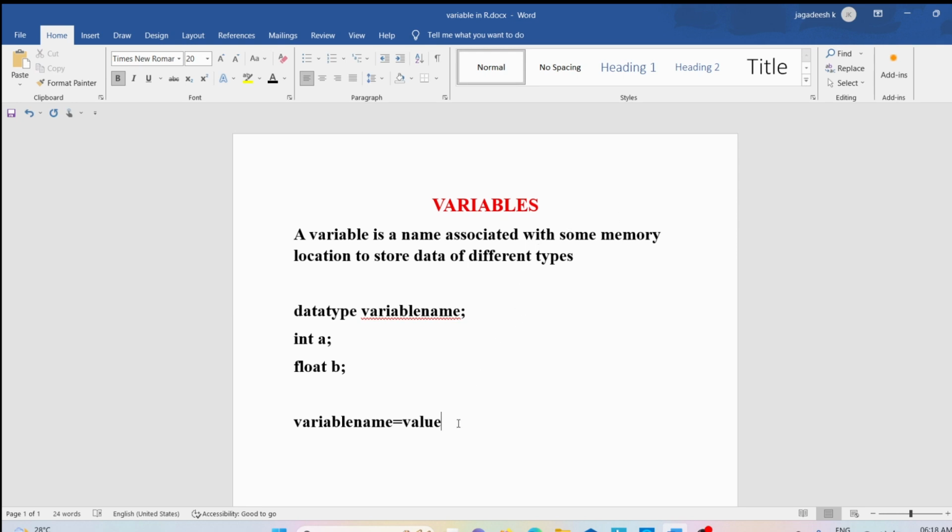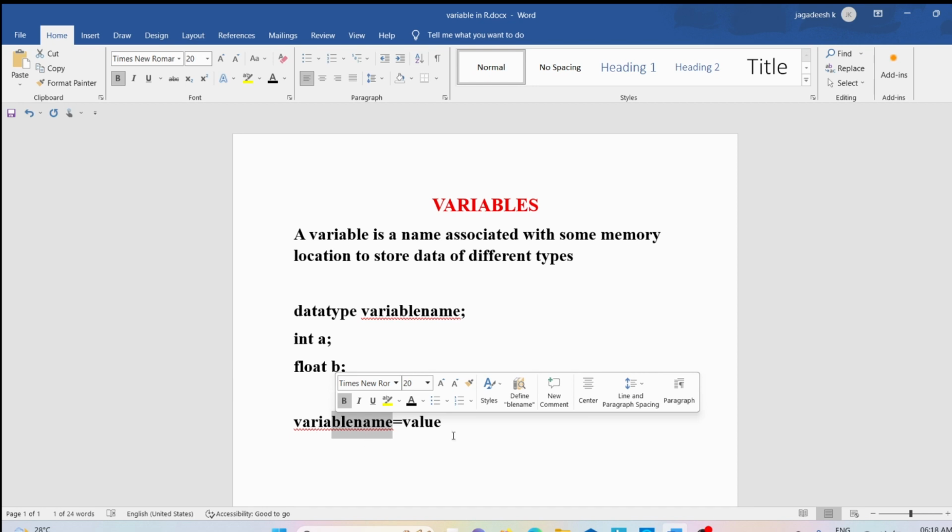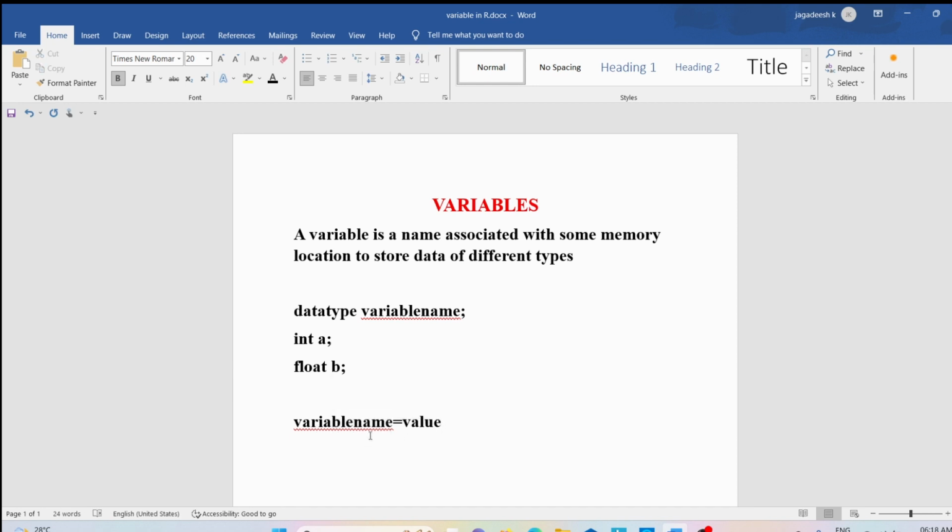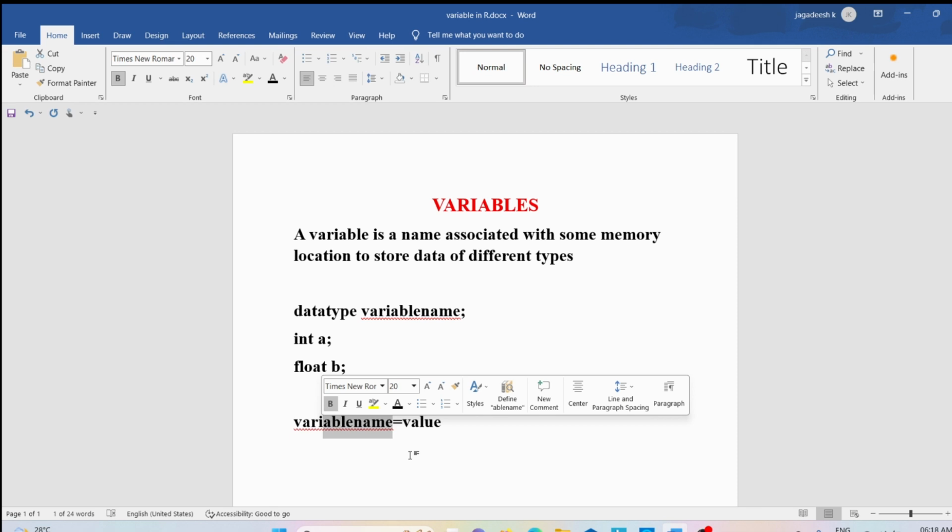So based on what value you are storing, that will be the type of this variable. If you are assigning some integer literal, then the type of this variable will be an integer. If you are storing some complex number, then it will be a complex. If you are storing a boolean value, then it will be a boolean. So based on what value you are assigning, that will specify the type of this variable. I hope you have understood the difference between statically typed and dynamically typed programming languages.